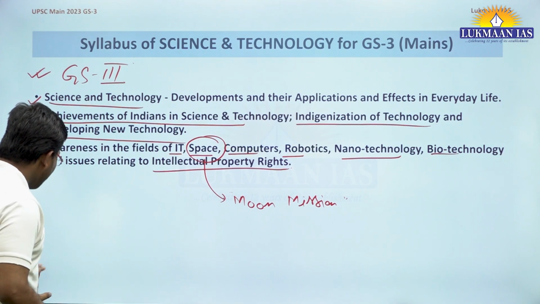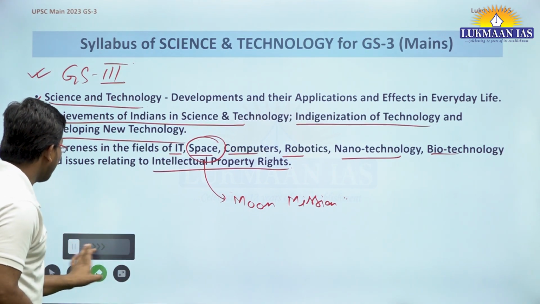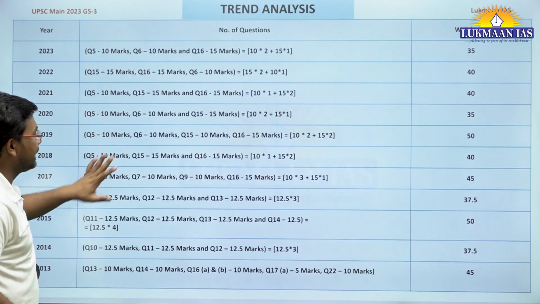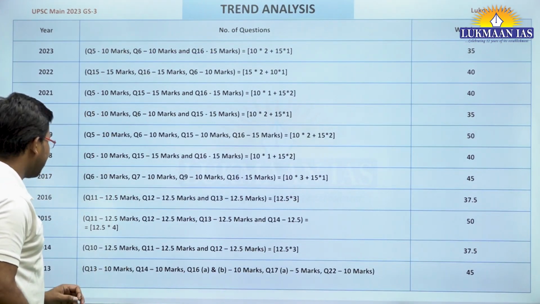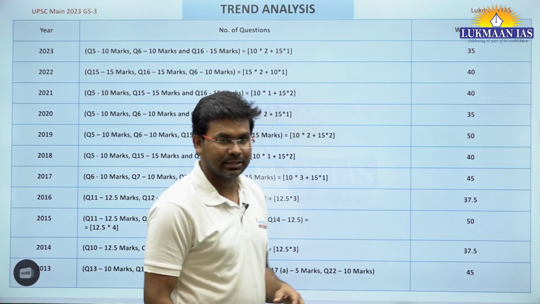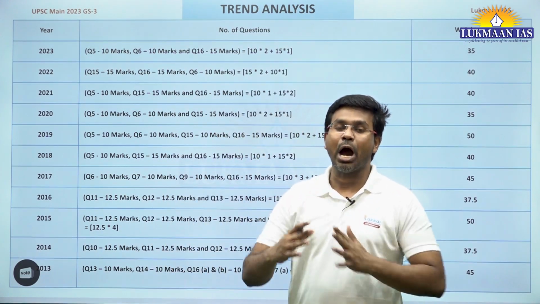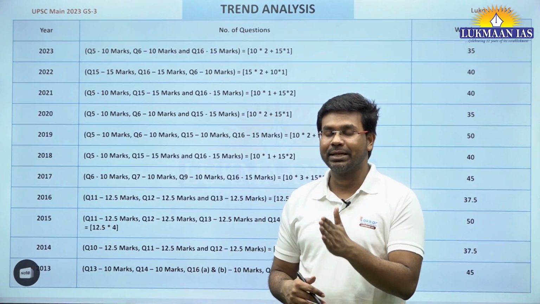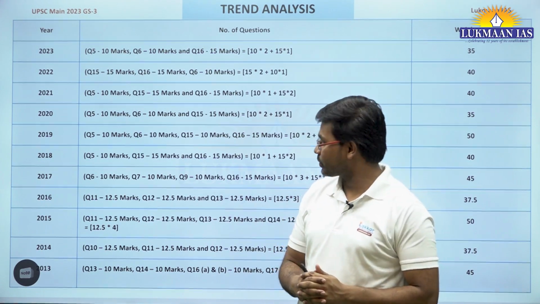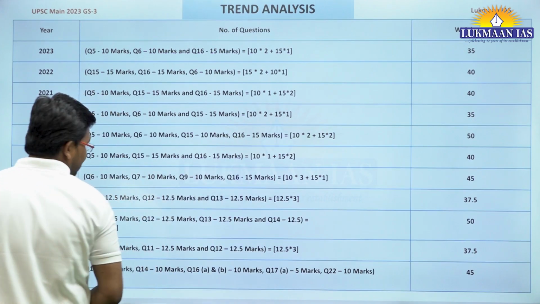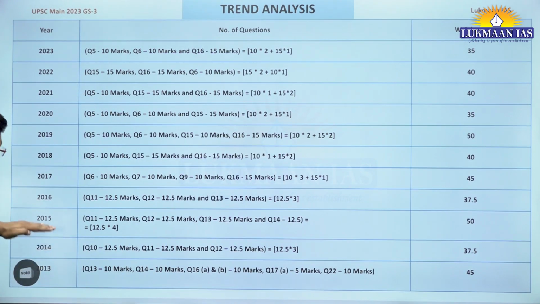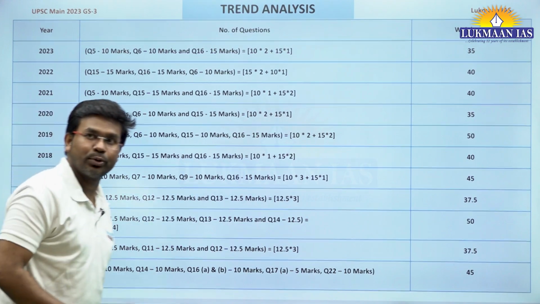So now we are going to understand the questions that have been asked in this year's exam. Before that, let us quickly see the trend analysis. Trend means how many questions UPSC has been asking since 2013. So if we see 2013, 14, 15, 16, 17, 18, 19, 20, 21, 22, 23, it's about a decade, 11 years of analysis that we are going to do.